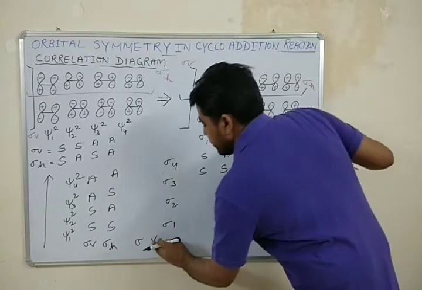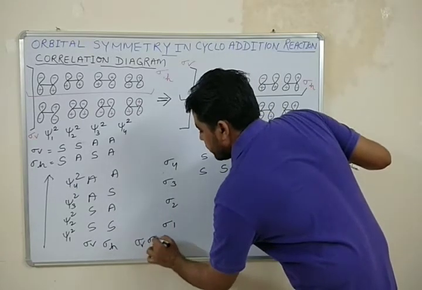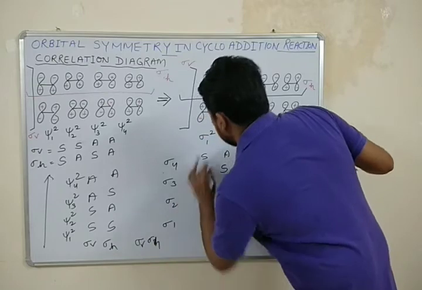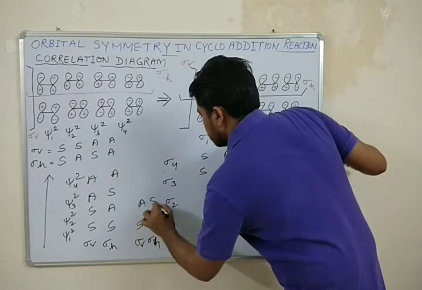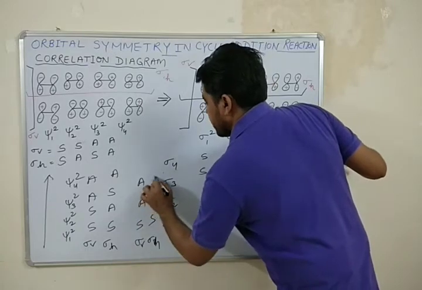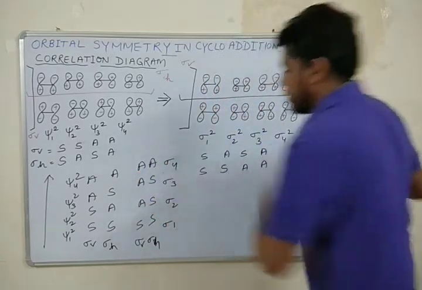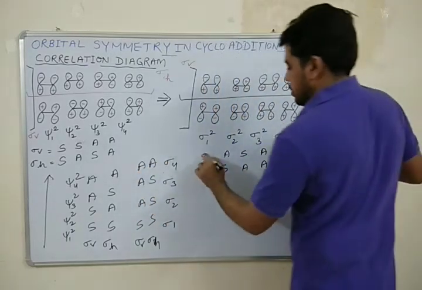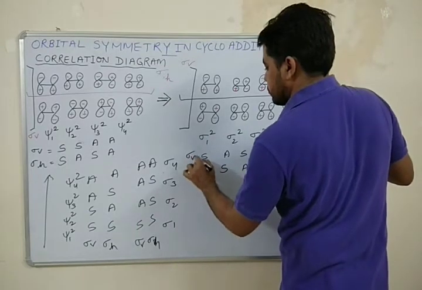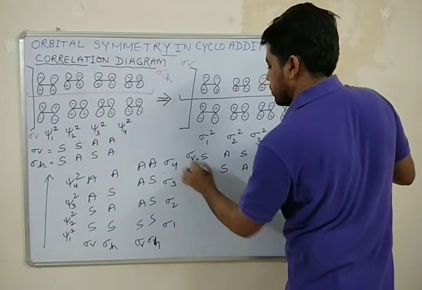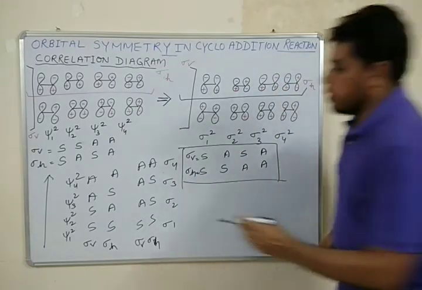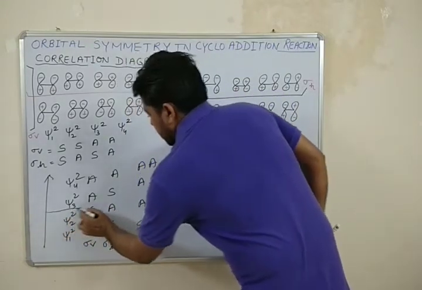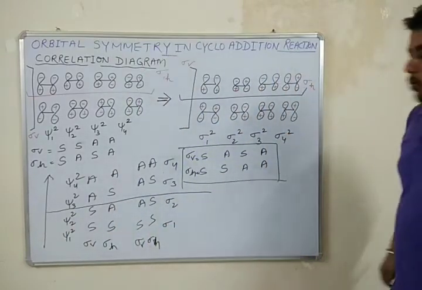So it is sigma V, sigma H. Symmetric, symmetric, asymmetric, symmetric, symmetric, asymmetric, asymmetric, asymmetric. Okay, these are the symmetric properties of sigma V, sigma H. Okay, now here it is the non-bonding line.